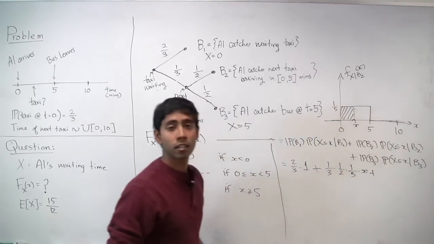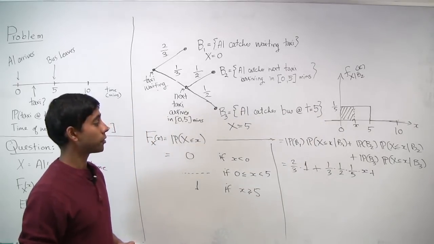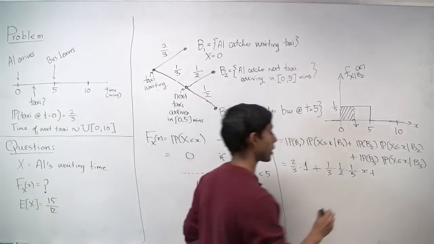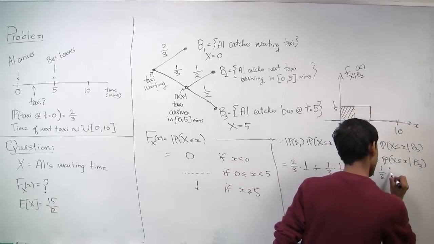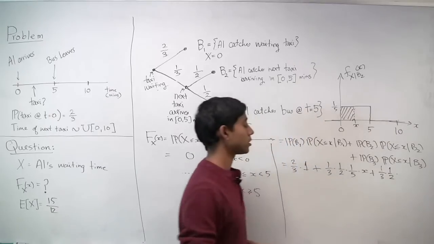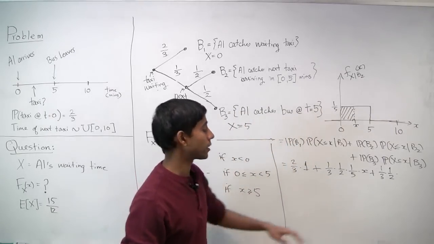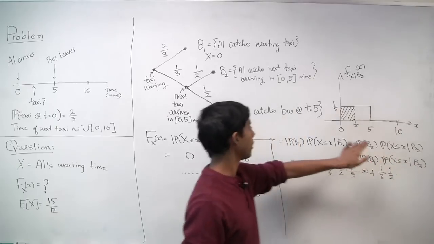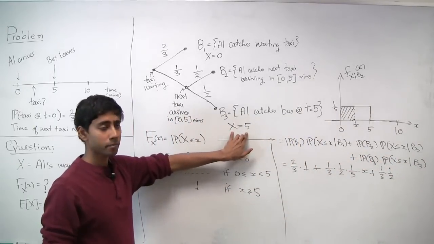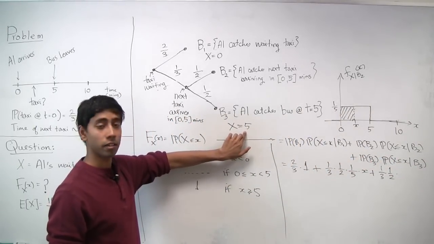And finally, the probability that B3 happens is going to be 1/3 times 1/2 again, times the probability that the random variable x is less than or equal to little x given B3. Well, when B3 happens, the random variable x is going to be exactly equal to 5.